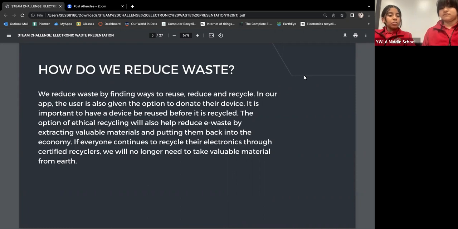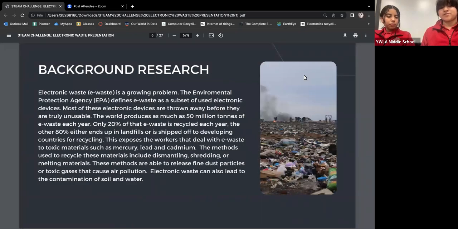In our app, the user is also given the option to donate their device. It is important to have a device be reused before it is recycled. The option of ethical recycling will also help e-waste by extracting valuable materials and putting them back into the economy. If everyone continues to recycle their electronics through certified recyclers, we will no longer need to take valuable material from Earth.